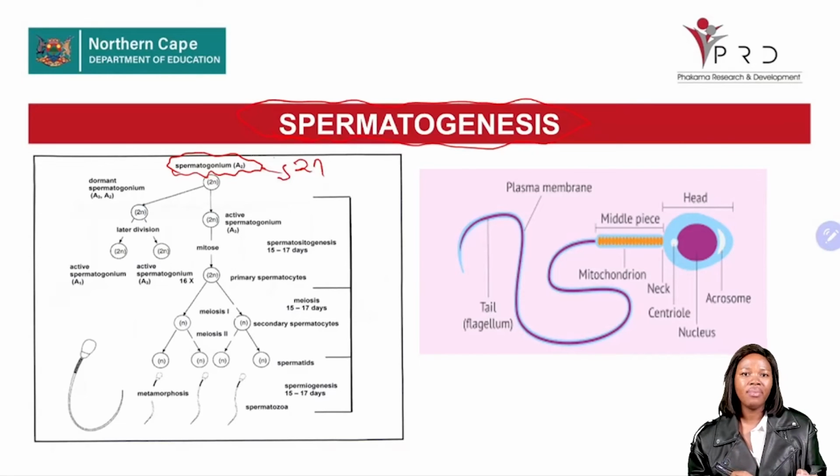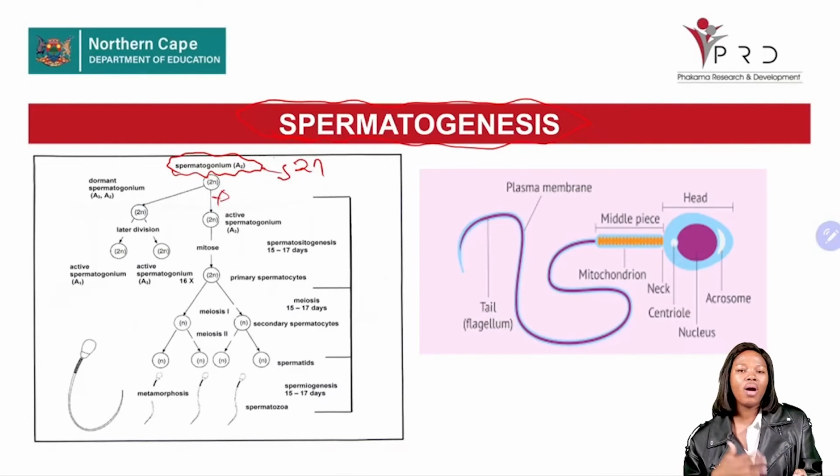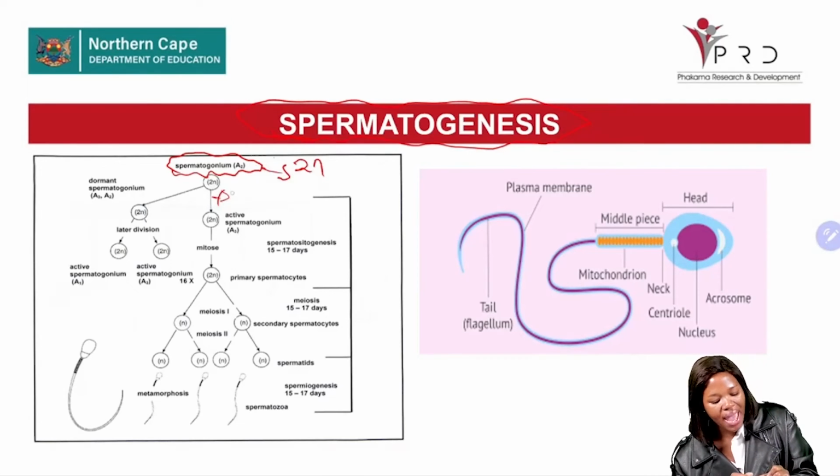Spermatogonium is the first cell produced during spermatogenesis, and it has to undergo a cell division known as mitosis.